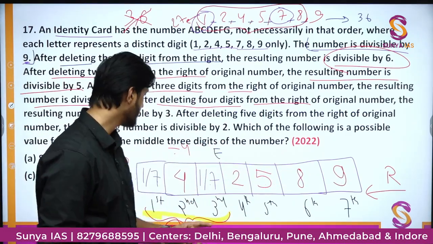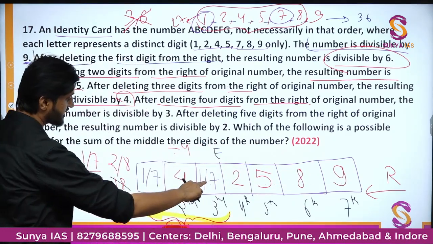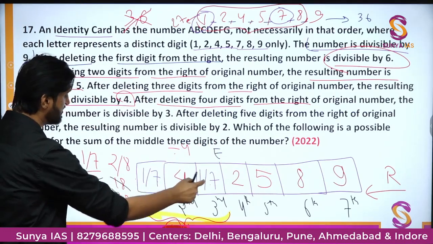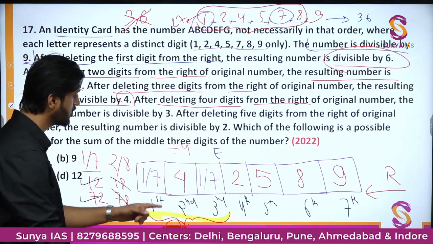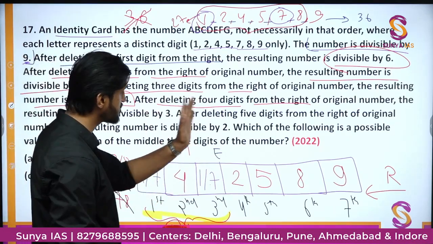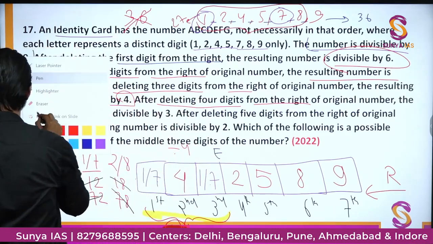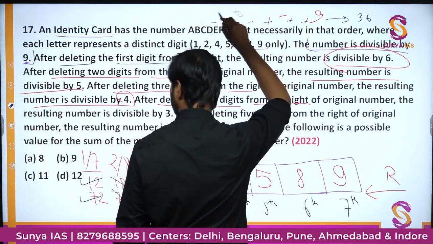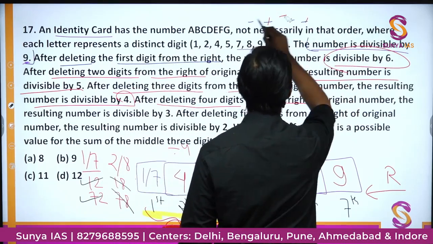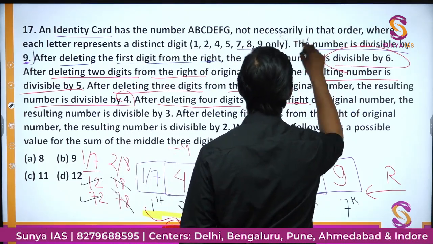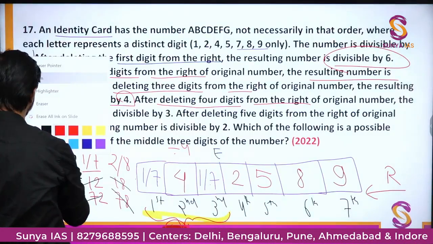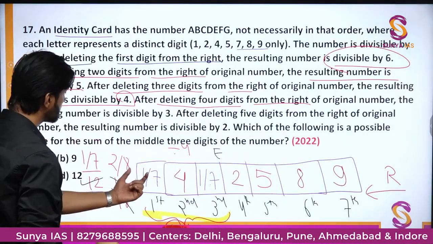Now, one thing is that it does not matter whether there is 1 or 7, because even if 1 is there, it is divisible by 4, even if 7 is there, it is divisible by 4. So, 1 and 7 can actually interchange their position, and finally, we have only 2 possibilities left for the pattern of the number. The first possibility is when 7 is in the beginning.